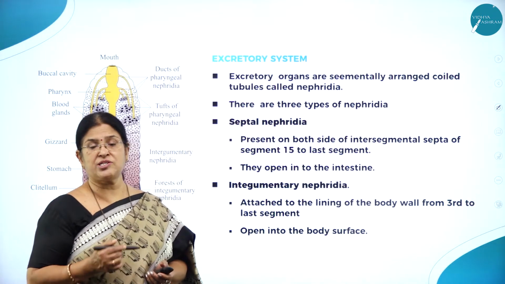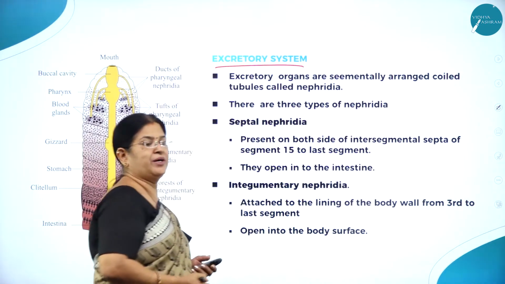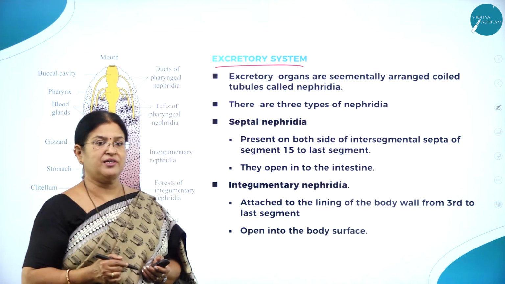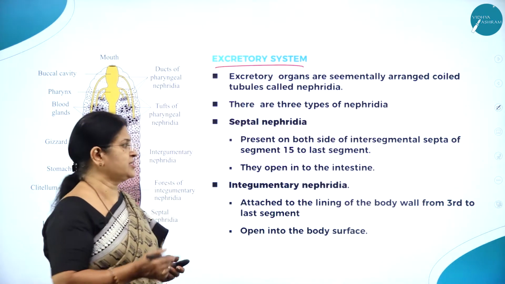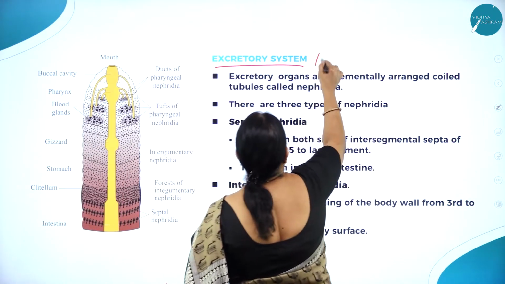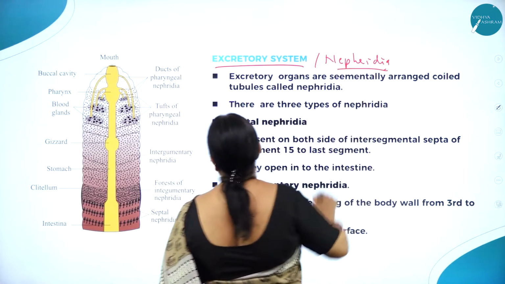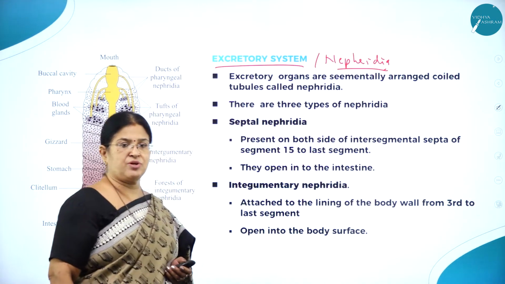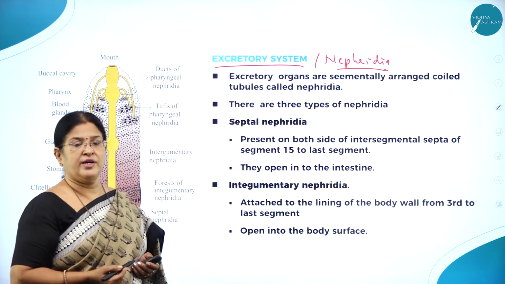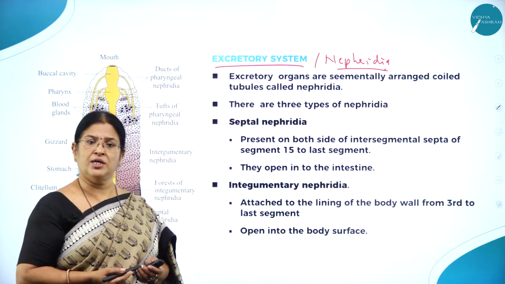Then moving on to the next very important system, the excretory system. If you remember the characteristic features of phylum Annelida, then you would definitely understand what the excretory structures in the earthworm are. Obviously, they are called nephridia. Nephridia are the organs of excretion in the earthworm. Now, let us understand how this process of excretion takes place in this wonderful animal called the earthworm.